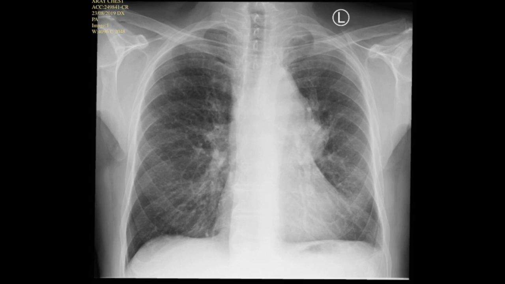This is a plain chest x-ray which was performed, which was the appropriate initial investigation. And here you can see that there's an abnormality around the left hilum. Here it is here. It looks as if there's a soft tissue mass here, but it certainly looks fuller than the right hilum. So this certainly requires a CT to further define what the abnormality is at the left hilum.